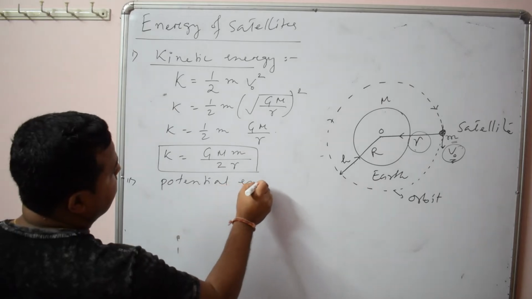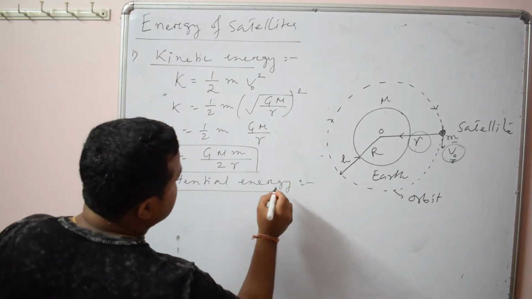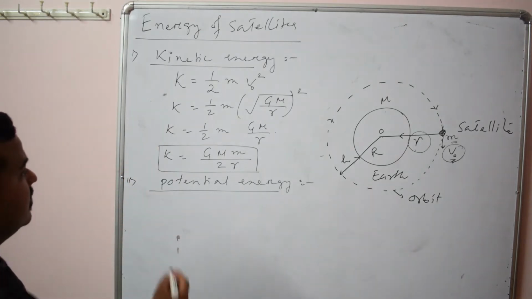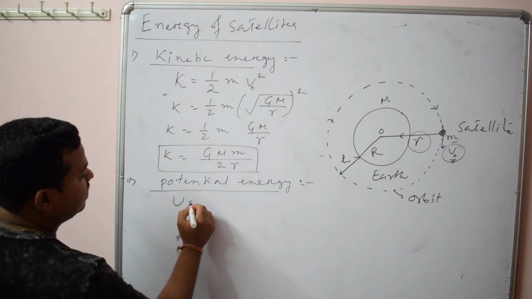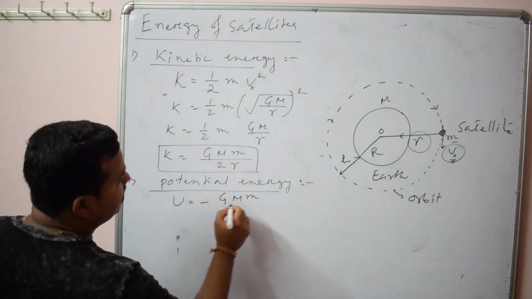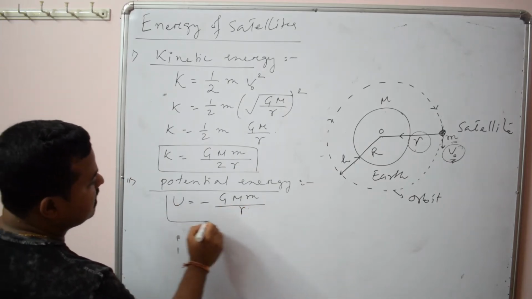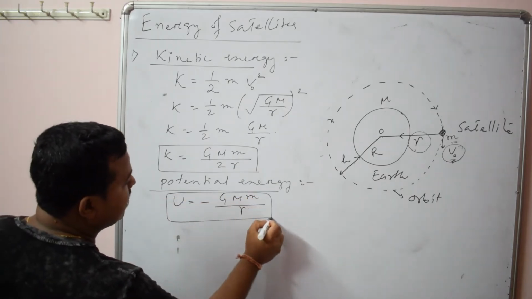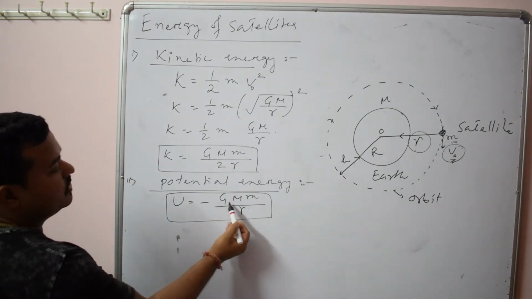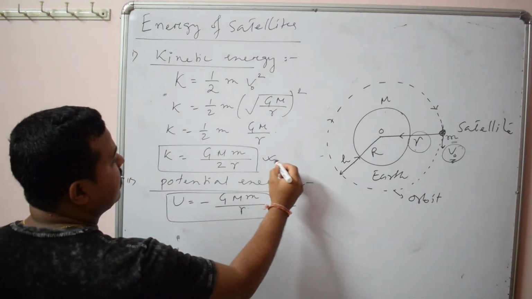Potential energy. I have already given you the formula for potential energy in the second part of gravitation. You can directly use that formula. So what is that? Minus GMm by R. So this is the formula of potential energy, which I have already given you in the last class. This is the formula for potential energy and the formula for kinetic energy.